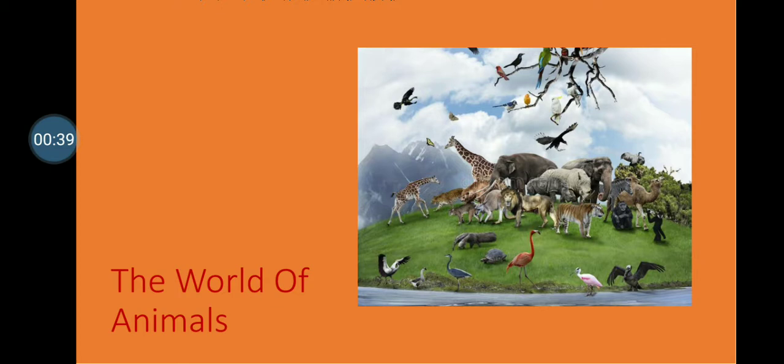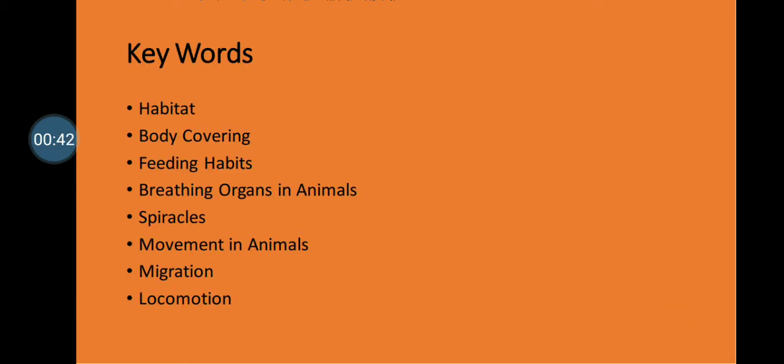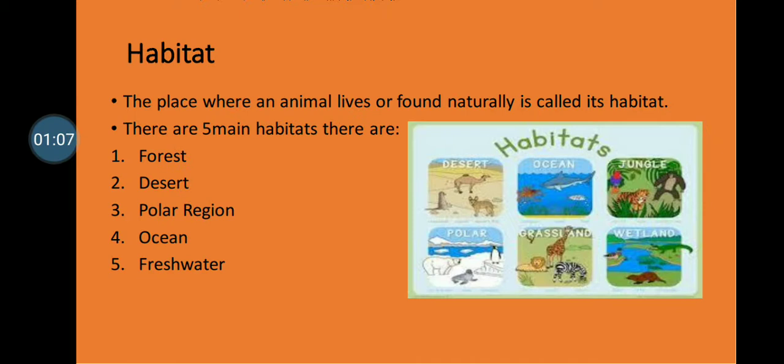Now we'll move on to the next slide, the keywords. The keywords are the topics which are being discussed in this chapter. So the keywords are as follows: habitat, body covering, feeding habits, breathing organs in animals, spiracles, movement in animals, migration, and the last one is locomotion. Now we will discuss each of these topics in detail.